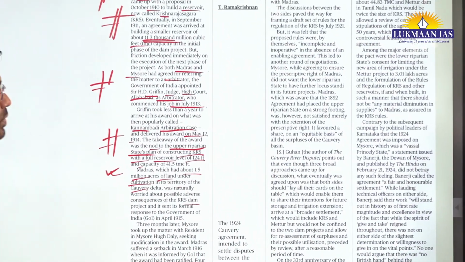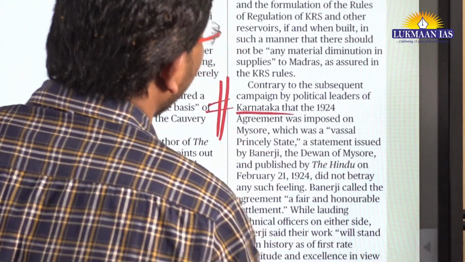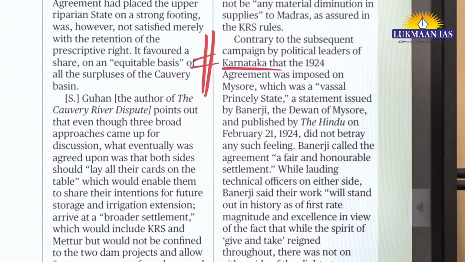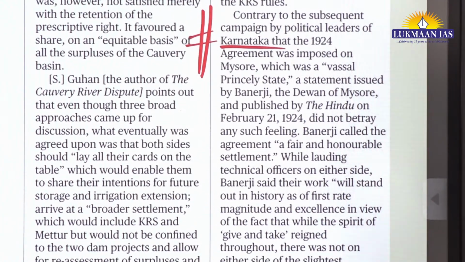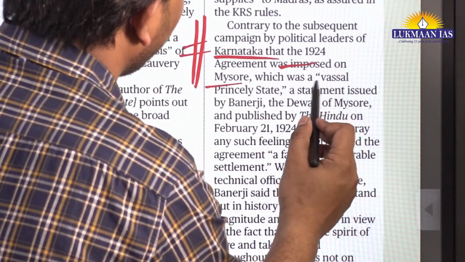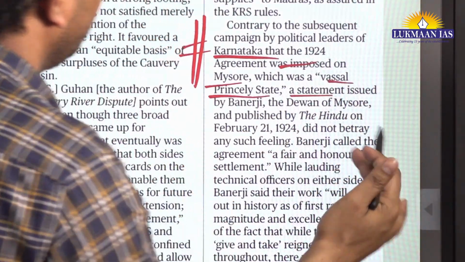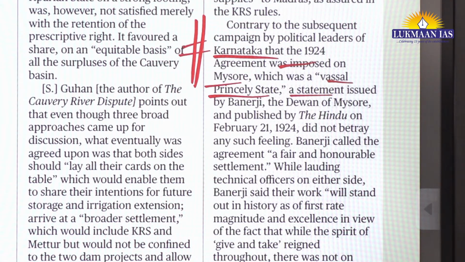Why does it remain in the news? Because the Karnataka government says that it was imposed on Mysore, which was a vassal princely state. So now these states are going back to history to see how it originated, and whether there was any historical injustice associated with the initial award given by the first arbitrator.